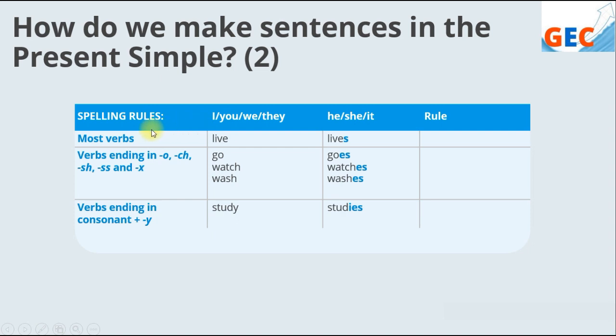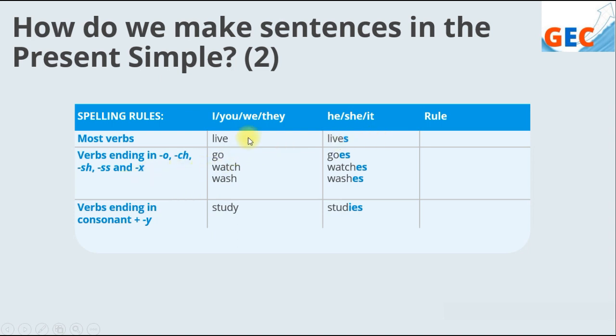This is the spelling rule for most verbs, especially the verbs ending in o, ch, sh, ss, and x. Here we add es to the verb, especially for the subjects he, she, it.